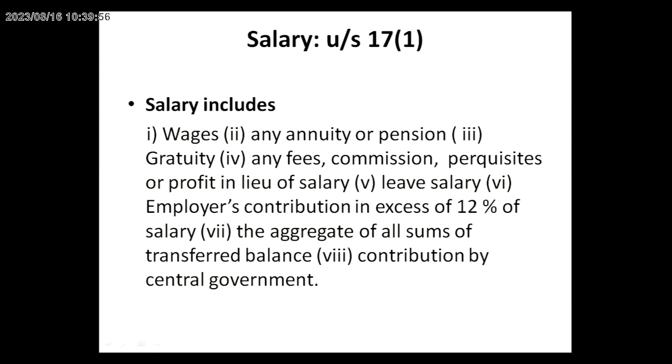So what is salary? Salary includes wages, annuity, and gratuity. Annuity means we receive the income monthly or on an installment basis. Gratuity means the employee receives the amount after retirement or at the time of retirement. Any fees or commission, or benefits attached to the employment, are included. Leave salary is also called salary.